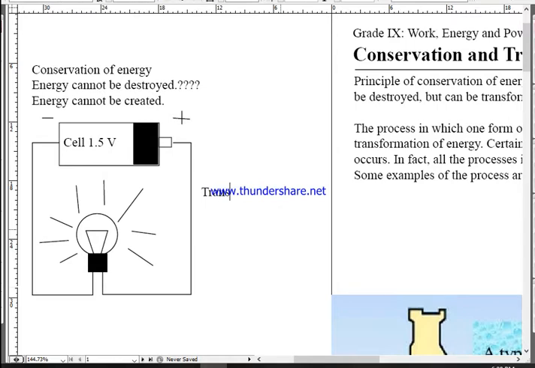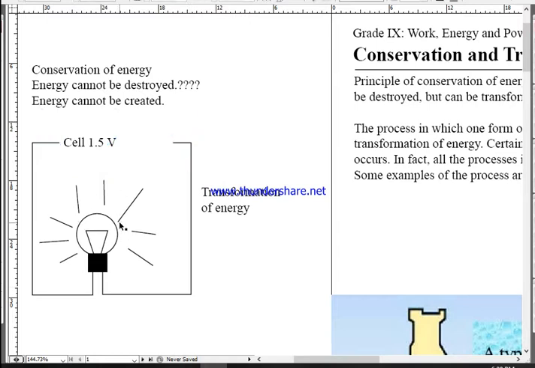Transformation of energy is the only possibility. Now, if you simply remove the battery, will the bulb glow?